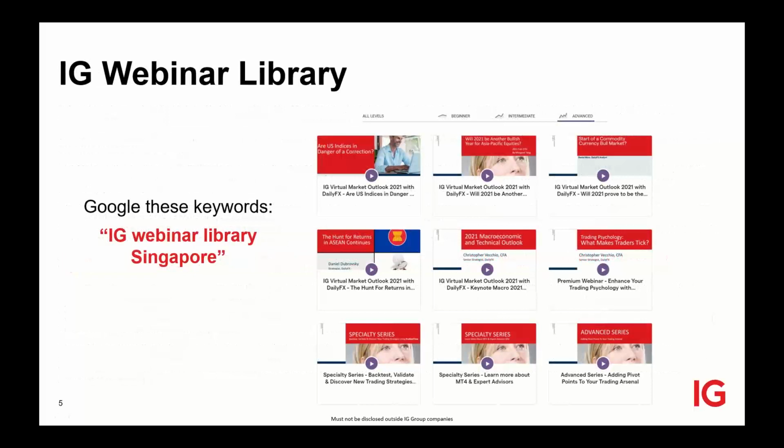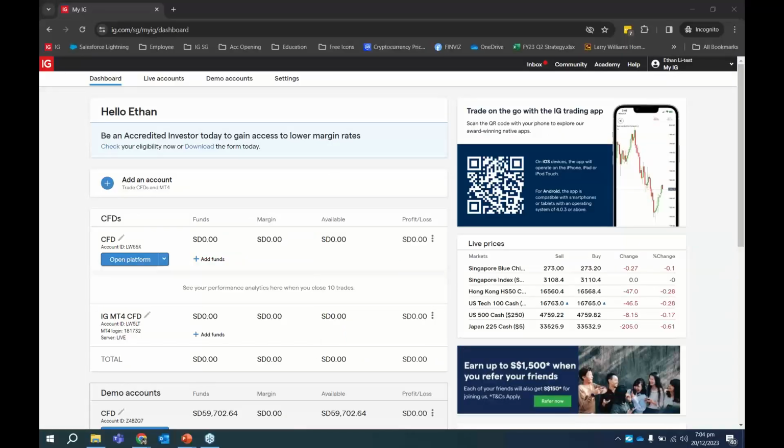Okay, so just let me change my screen to the trading platform. Just give me one second. Just let me switch my screen over to this monitor over here.